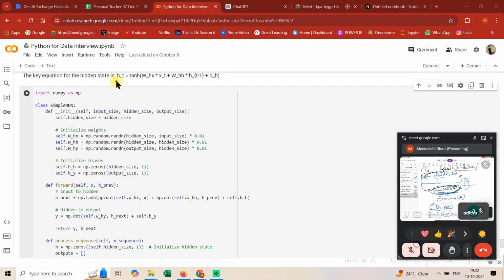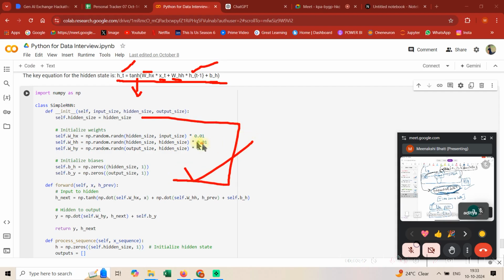Again guys, for some of you this might be a little overwhelming at the start, so feel free to skip it as well. Don't worry. Essentially guys, this is the main equation that you need to remember: at ht the hidden state gets updated. Tanh is the activation function to add non-linearity. This is the weight matrix, this is the input, this is the weight matrix, and this is the hidden state at time t minus 1, and this is the bias.